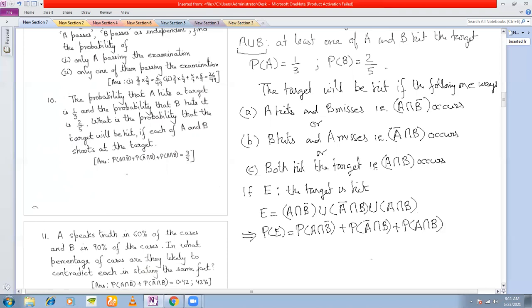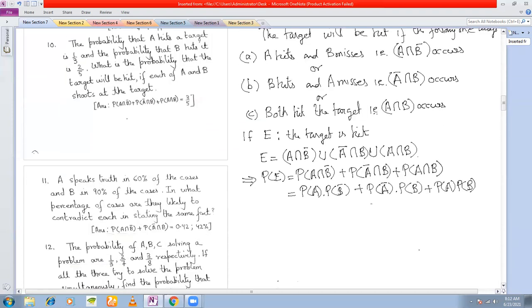P(A intersection B). Now these are independent events, so you can write this as P(A) into P(B bar) plus P(A bar) into P(B) plus P(A) into P(B). And what is P(B bar)? It is 1 minus P(B). And P(A bar) is 1 minus P(A). And P(A) into P(B).